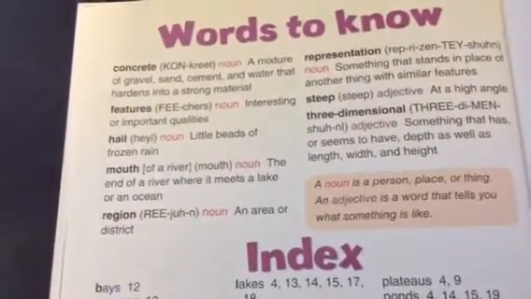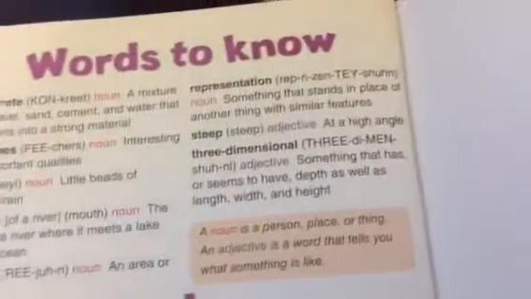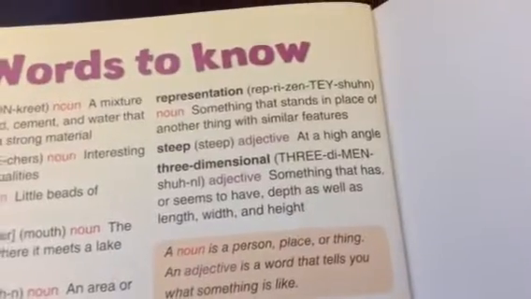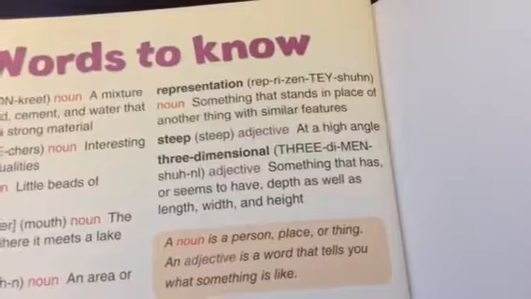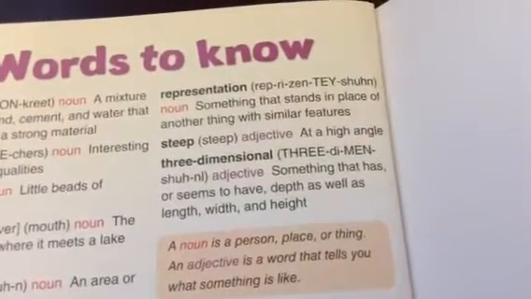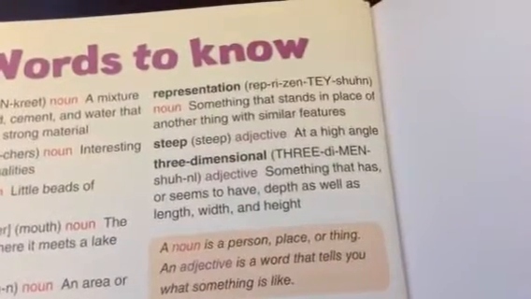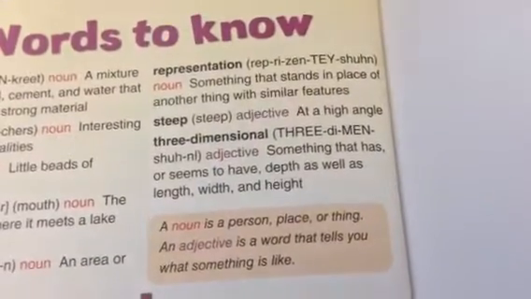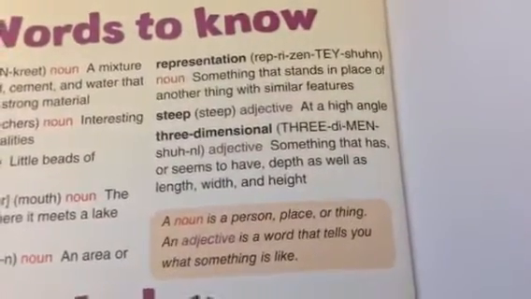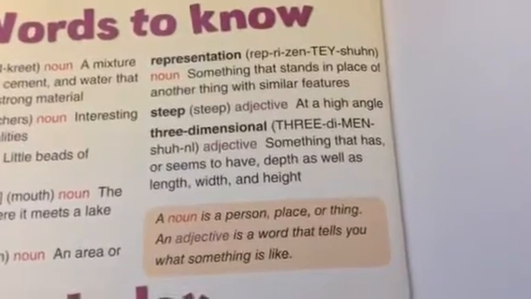Region, an area or district. Representation, something that stands in place of another thing with similar features. Steep, at a high angle. Three-dimensional, something that has or seems to have depth as well as length, width, and height.